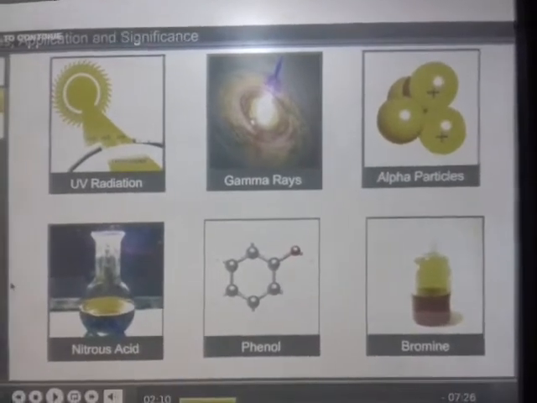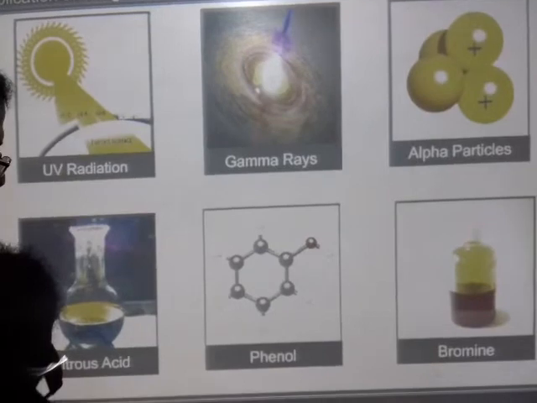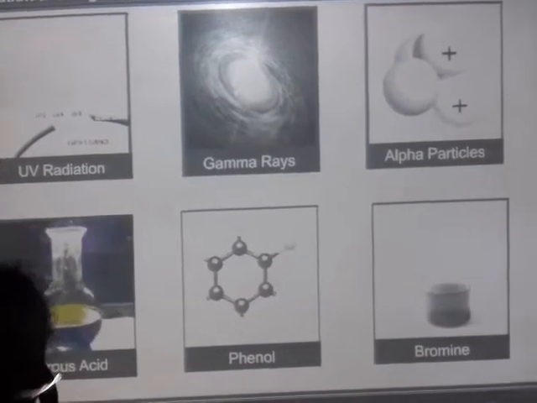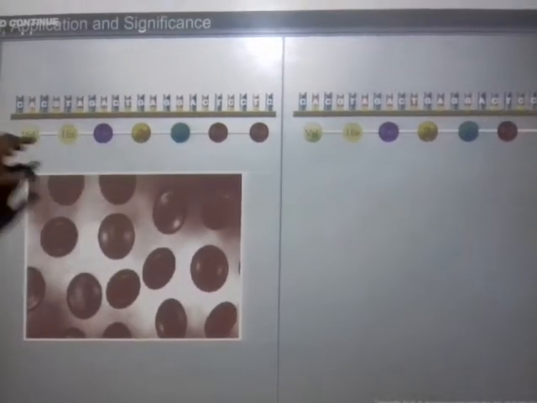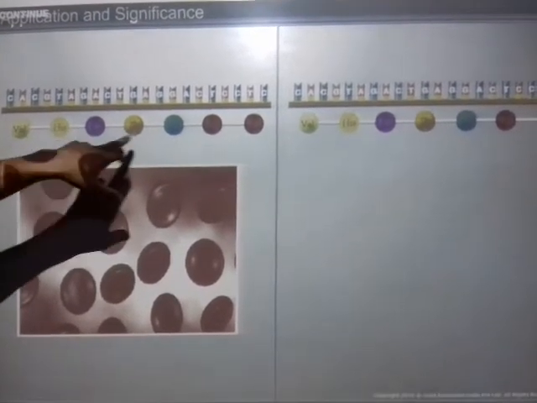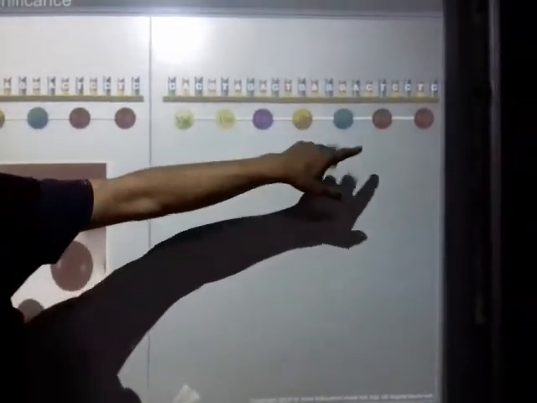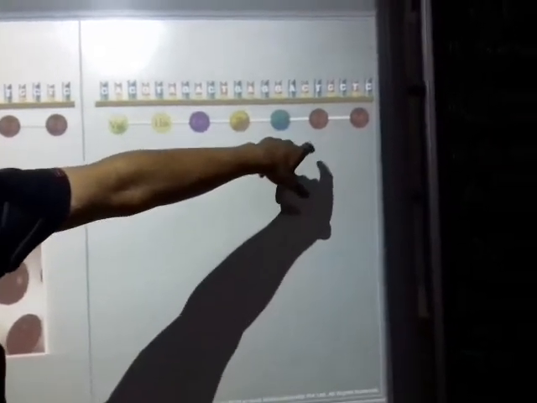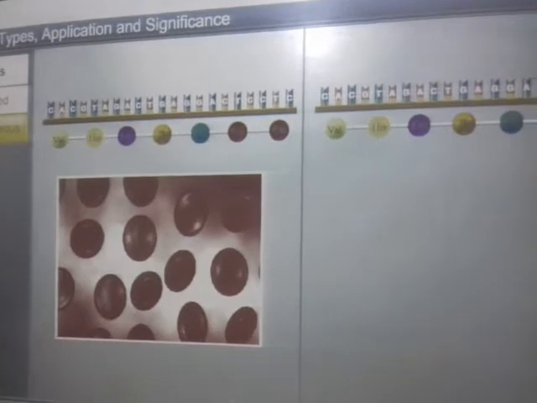So these are all which can cause induced mutation. What is spontaneous mutation? Now we will see. In spontaneous mutation, here it is showing how the glutamic acid, which is the sixth amino acid, is replaced by a wrong one, which is valine. So you can see the sequence here.